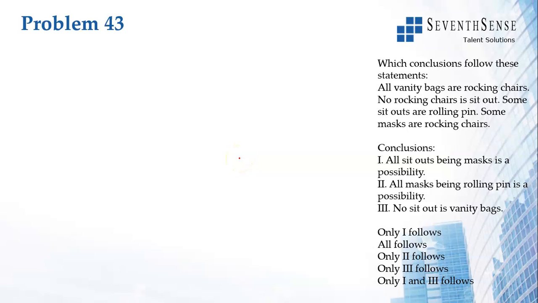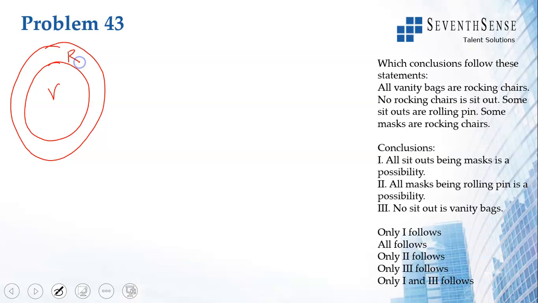Let us start by drawing the diagrams. We'll do all potential diagrams that we can draw for these statements and see whether the conclusions hold true. All vanity bags are rocking chairs. Then no rocking chair is a sit out.